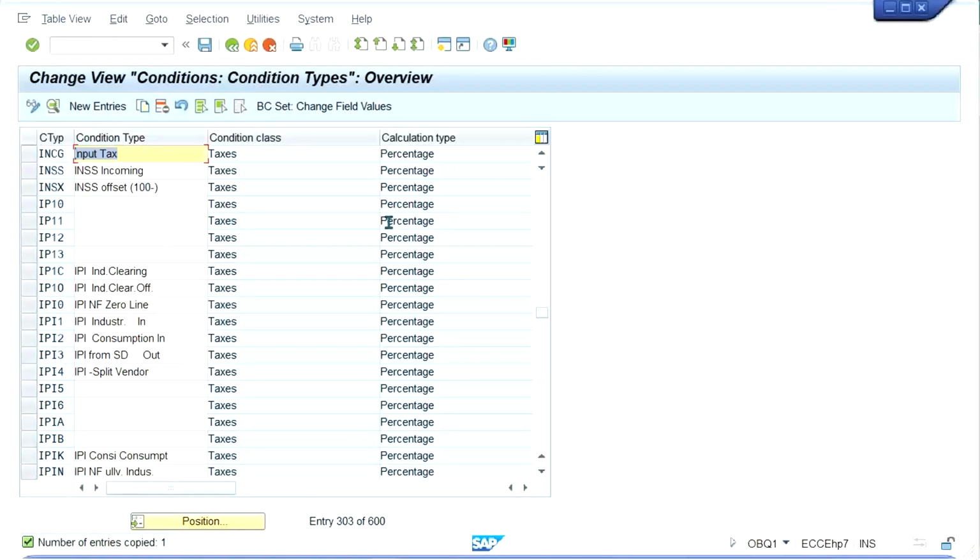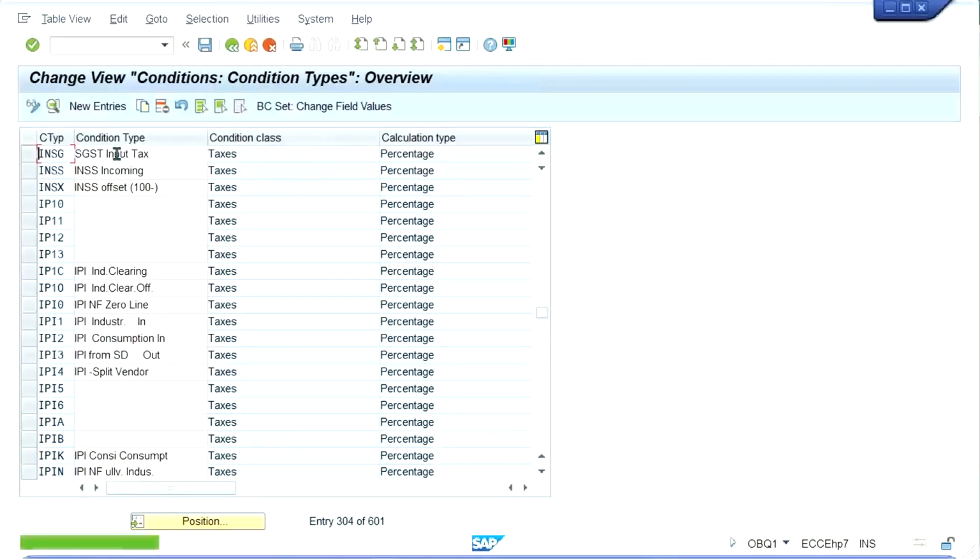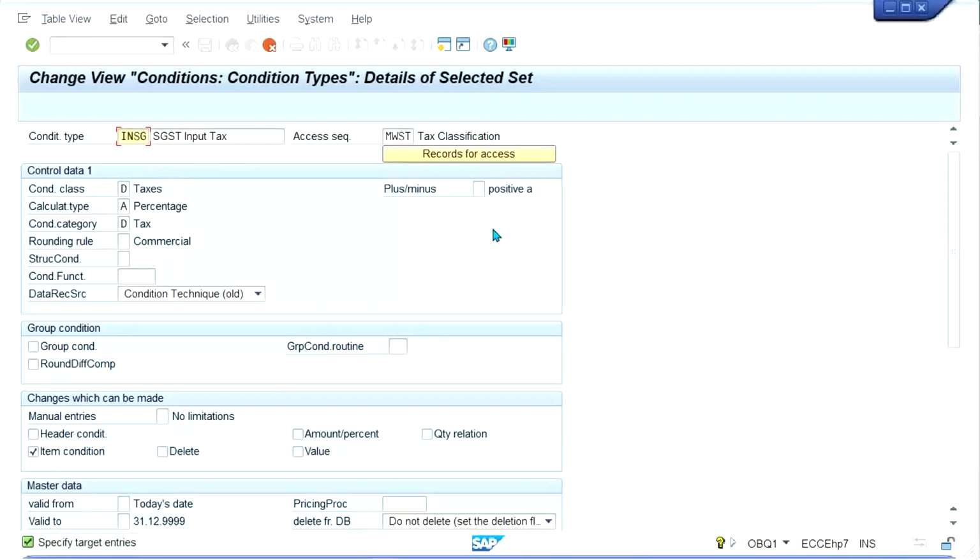Okay. So here you can give CGST input tax. Just copy this one, and IGST. Then here also you have to give SGST, press enter and copy this one, and you make it CGST, SGST, IGST, right?